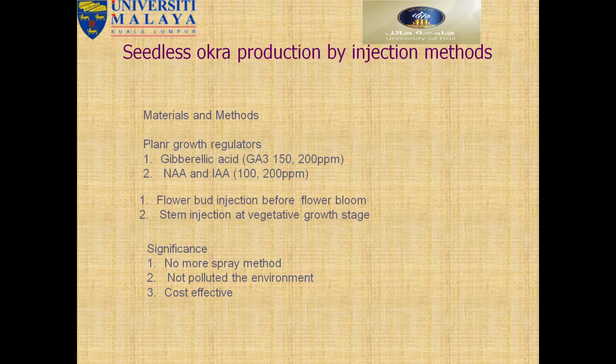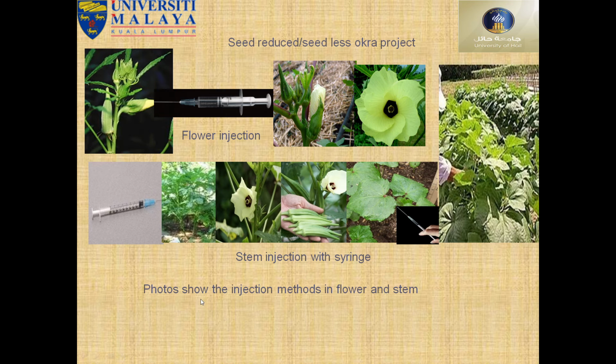You can see here. Then another experiment, seedless okra production, injection methods, different types of methods, plant growth regulators, and different types of acid we used, GA3 and IAA, different types of flower budding, stem injections, no spray method, no polluted environment, cost effective, significant.